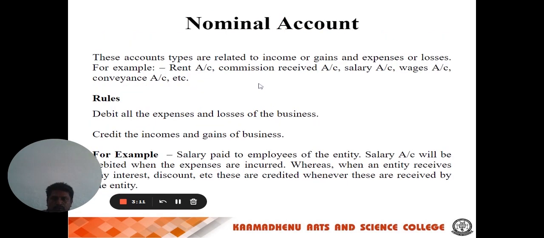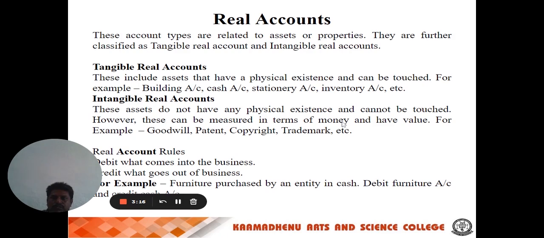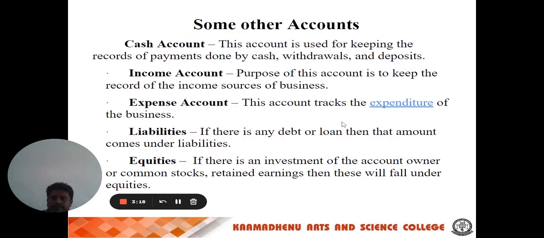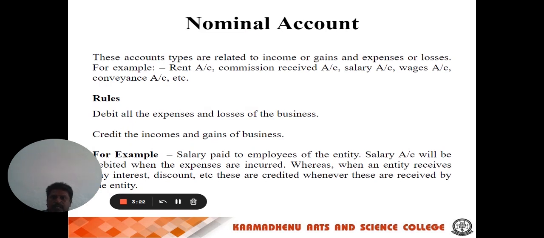Then another type of account is the nominal account. The nominal account means, just like a name, which is given for some accounts. The nominal accounts deal with incomes, gains, expenses, and losses.